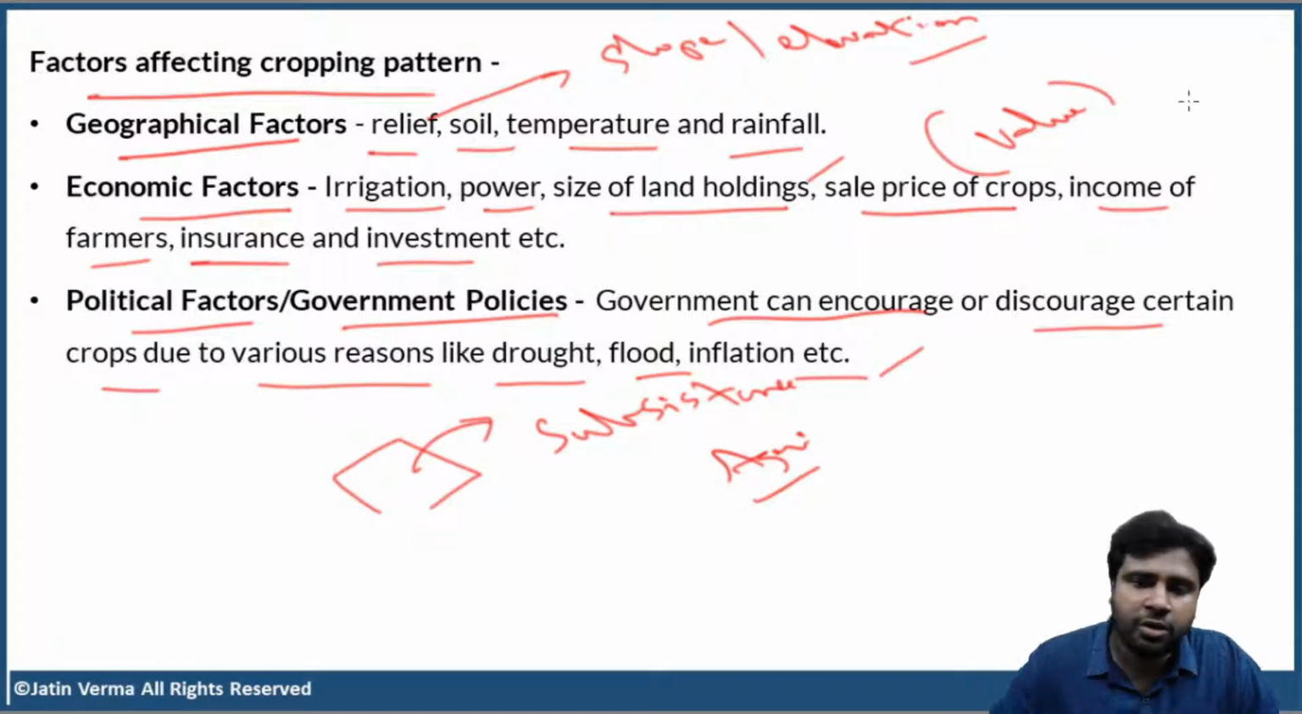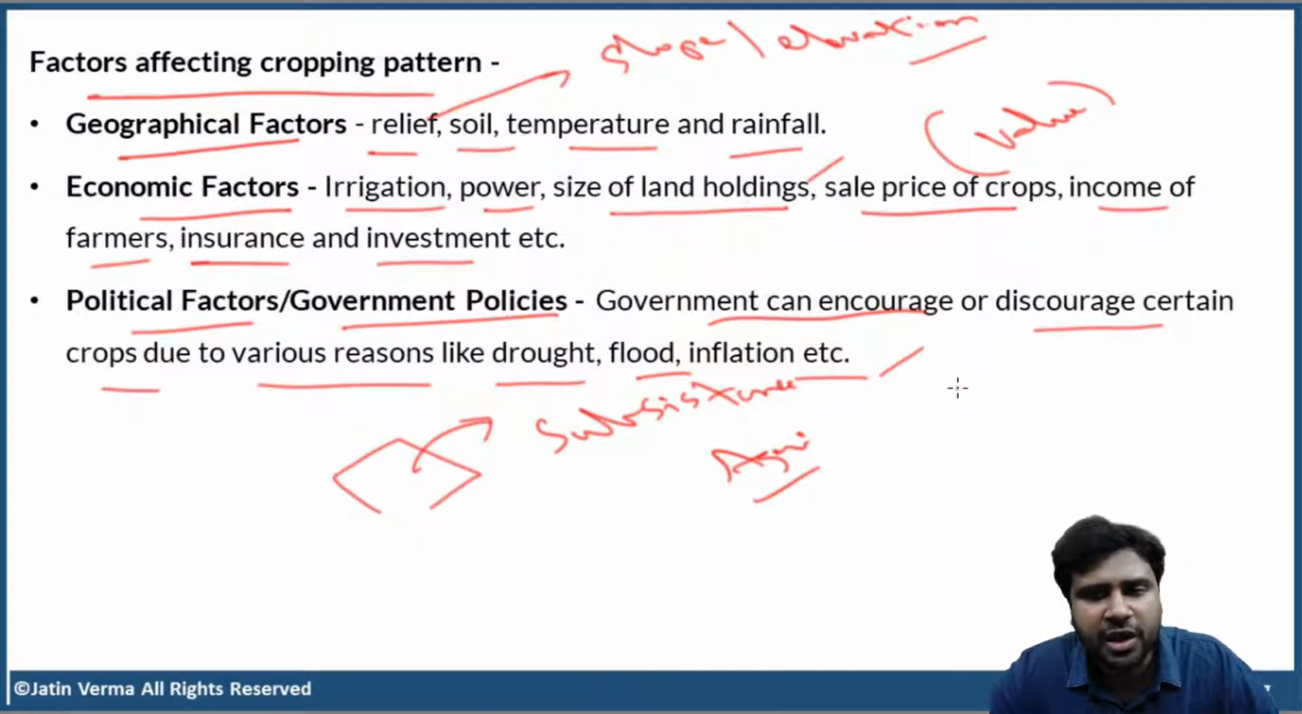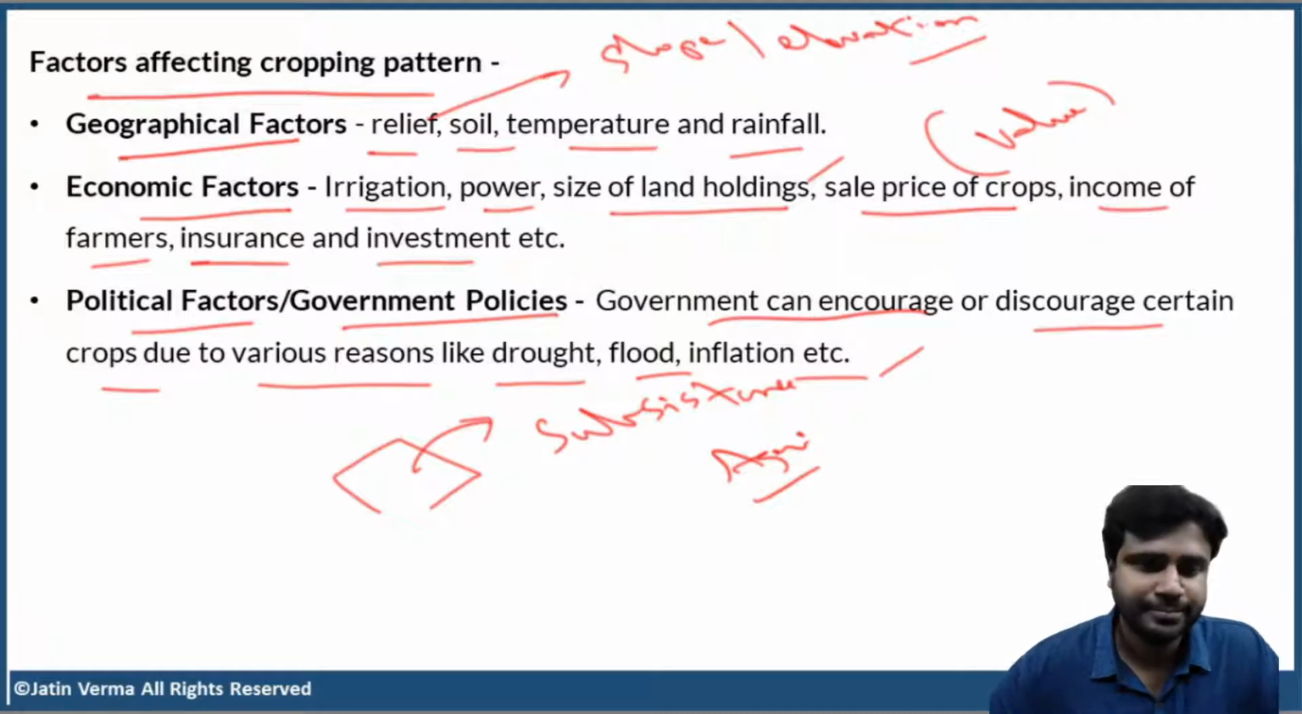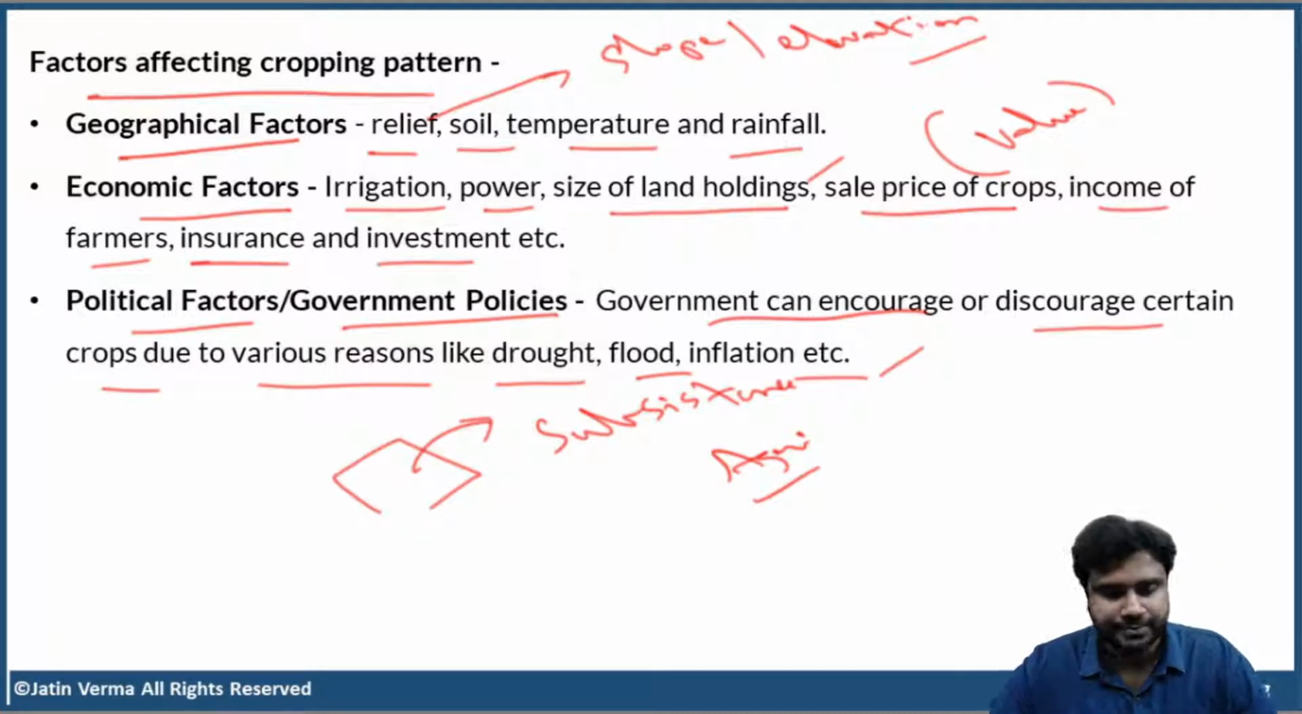Or just imagine that the onion prices are very, very high due to inflation. That means the demand is very high and the supply is very low. Then the government can encourage onion farmers to plant more onion crops, something like that. Clear, right? So I'm hoping that you got all these things. Again, if you have any doubt relating to the topic that we are discussing, ask me immediately.